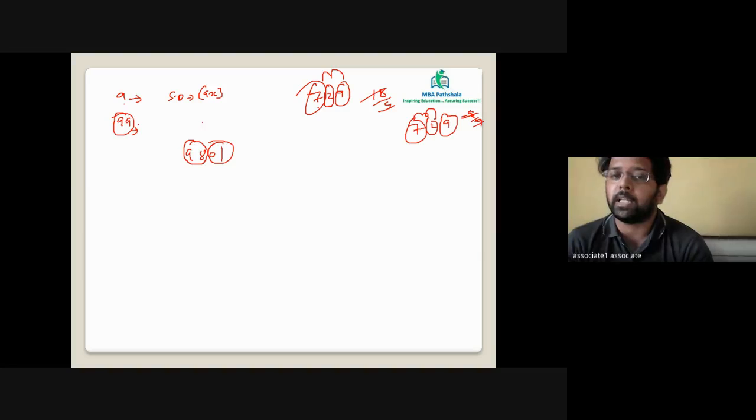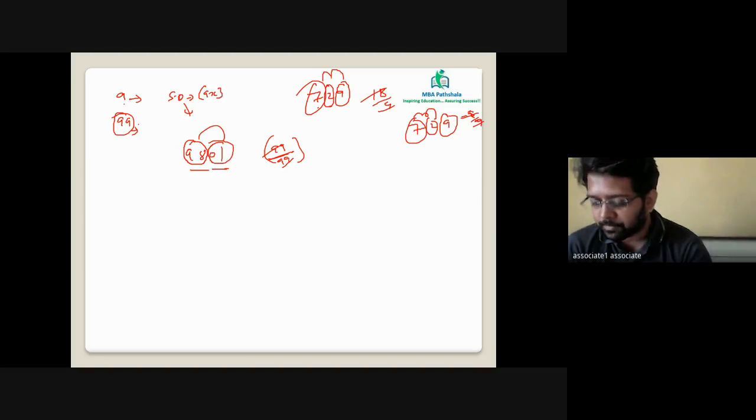What you did for 9, same procedure you will do for 99. But do not add 1 plus 0 plus 8 plus 9. The one number is 1, the second number is 98. Just add 1 plus 98. If the sum is divisible by 99, the whole value will be divisible by 99. Is this clear?